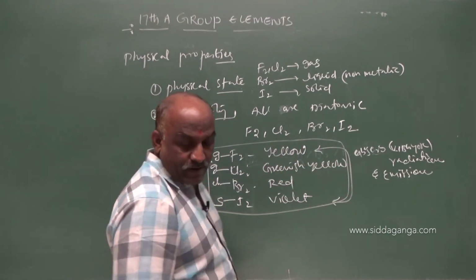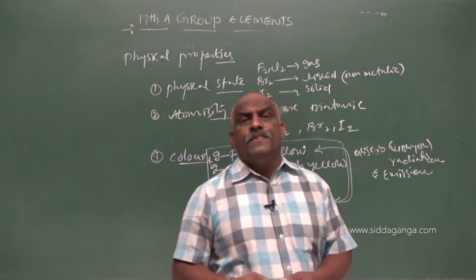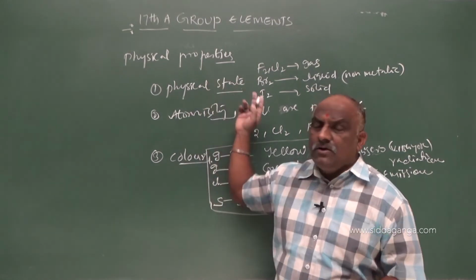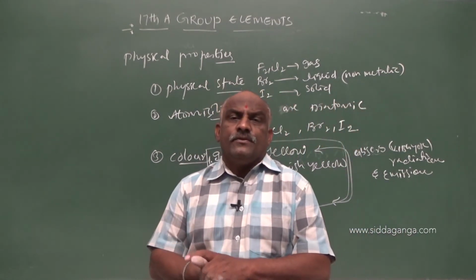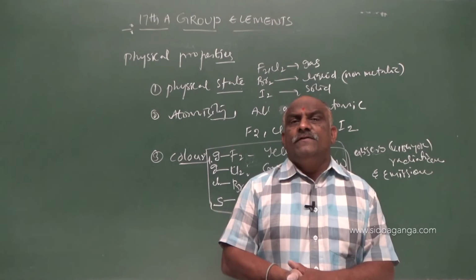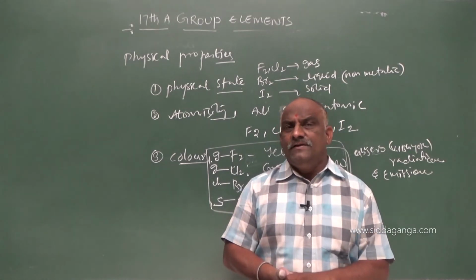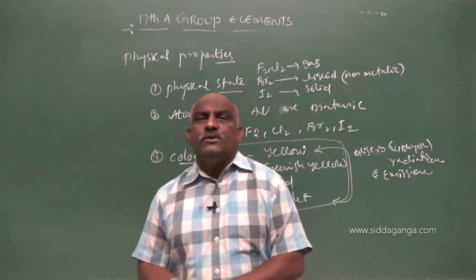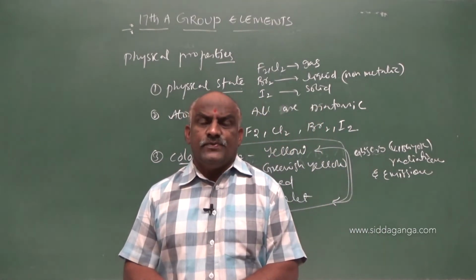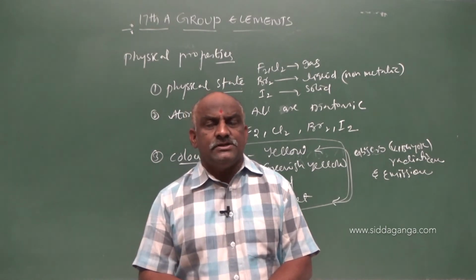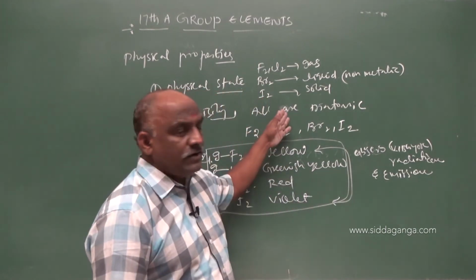So atomicity, all elements are diatomic. What is the physical state? Fluorine, chlorine are gaseous, bromine is red color liquid, iodine is violet color solid. Why do these differ in their physical state? Due to the weak van der Waals forces. As size increases, van der Waals forces increase. Van der Waals forces increase, so iodine is available in the form of solid.